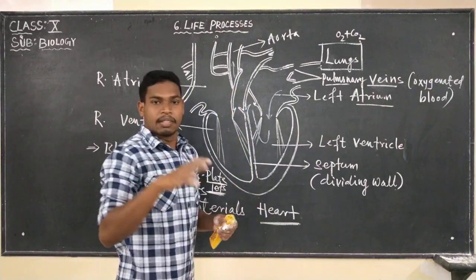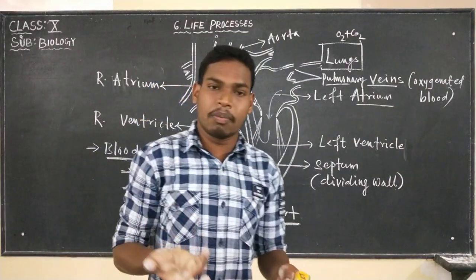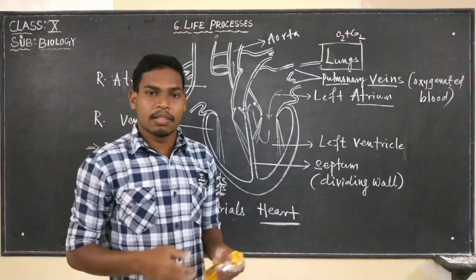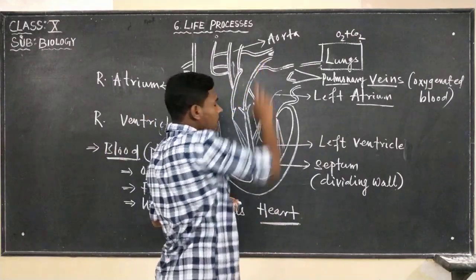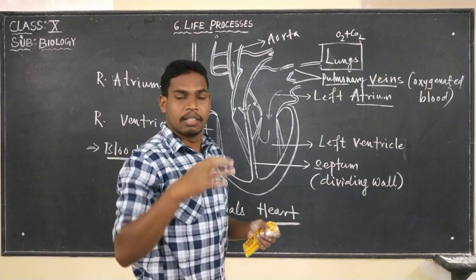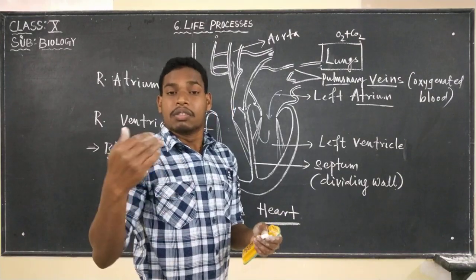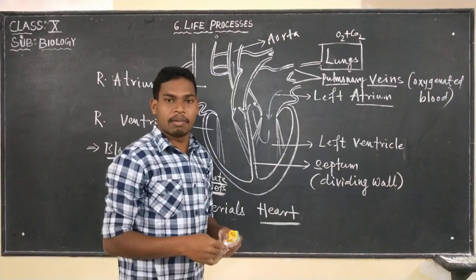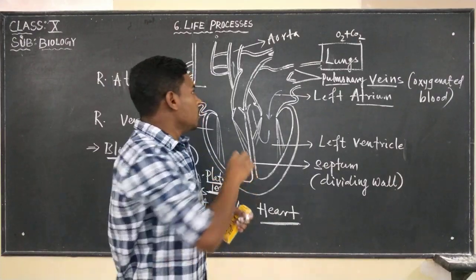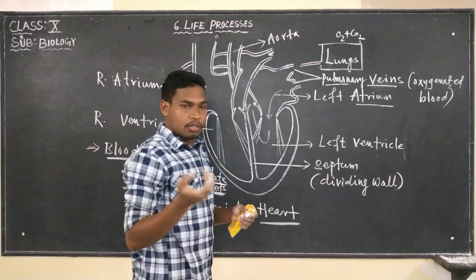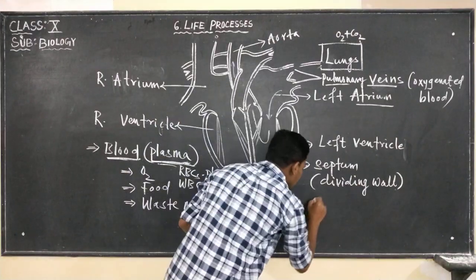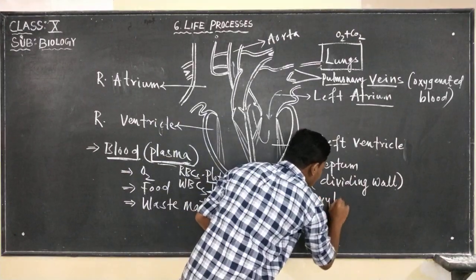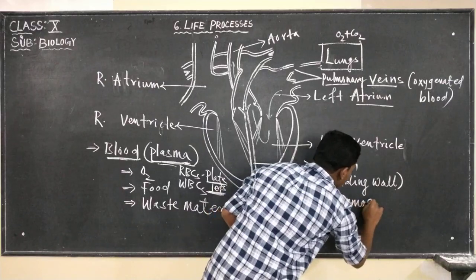So cells use oxygen and cells will produce what? Carbon dioxide. When the oxygen rich blood reaches the tissues, the cells use up the oxygen for their various metabolic activity. Now that blood can also be termed oxyhemoglobin.